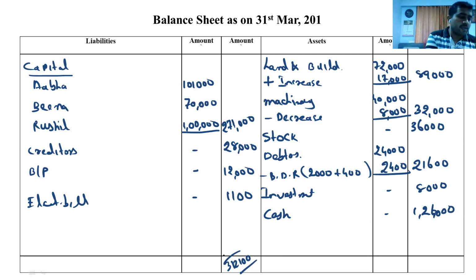Here comes 89,000, 32,000, 36,000, 21,600, 8,000 and 1,26,000. 312,600.